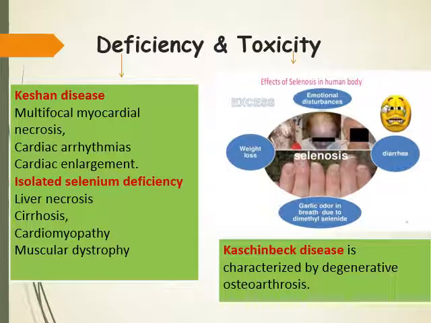The deficiency of selenium leads to a specific disease known as Keshan disease. Keshan disease is specifically seen in the China region because the soil is devoid of selenium. The features of Keshan disease are multifocal myocardial necrosis, cardiac arrhythmias, cardiac enlargement, etc. Mainly it affects the heart. Then isolated selenium deficiency leads to liver necrosis, cirrhosis, cardiomyopathy, muscular dystrophy, etc. And another disease due to selenium deficiency is Kashin-Beck disease, which is characterized by degenerative osteoarthrosis.